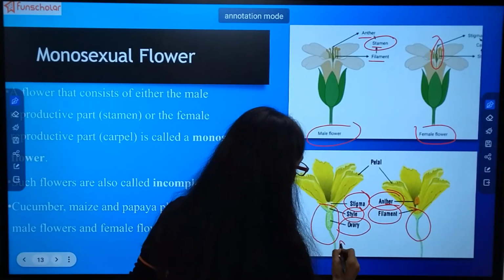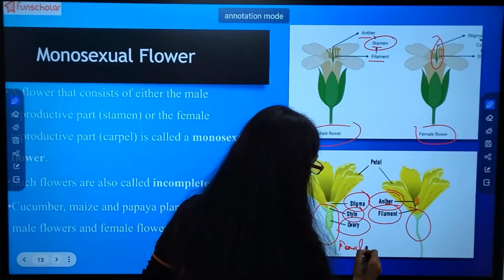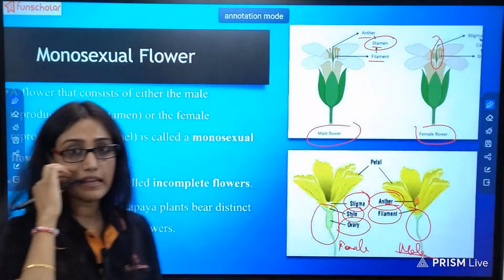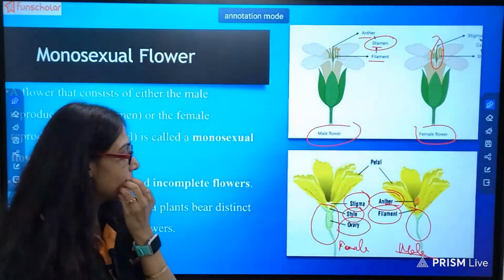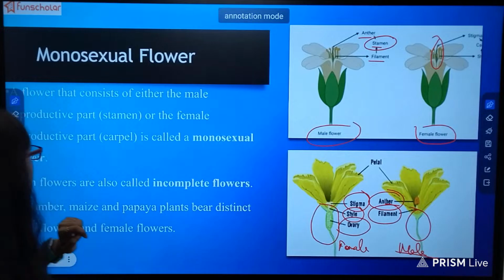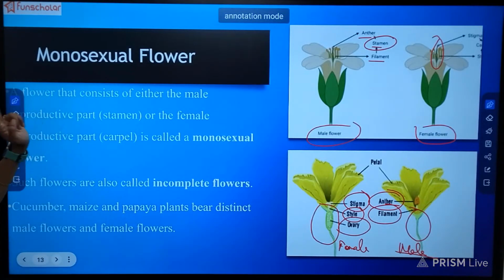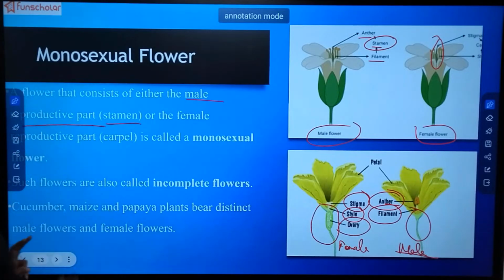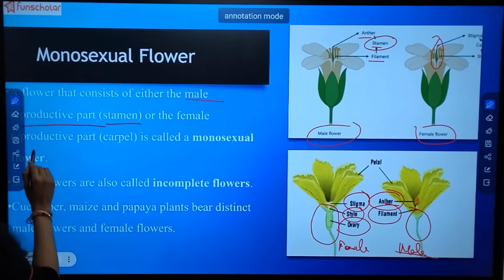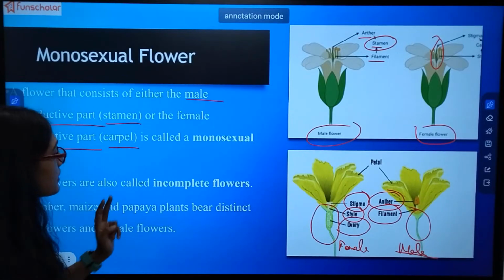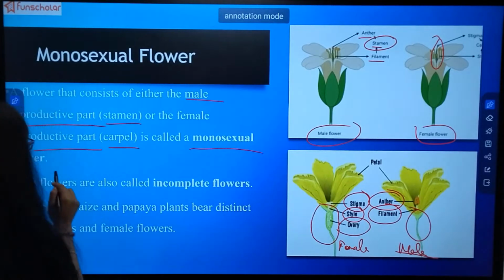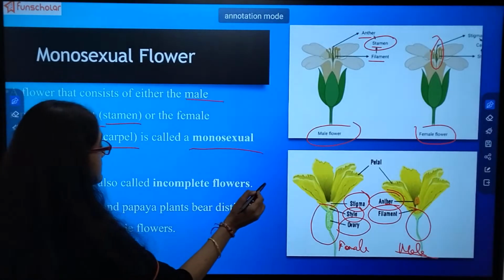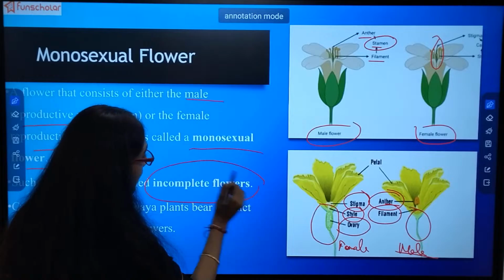So this is the female and this is the male. Understood? Any one of the flower will be male and another will be female. A flower that consists of either the male reproductive part, that is stamen, or the female reproductive part, that is the carpel, is known as monosexual flower. Such flowers are known as incomplete flowers.